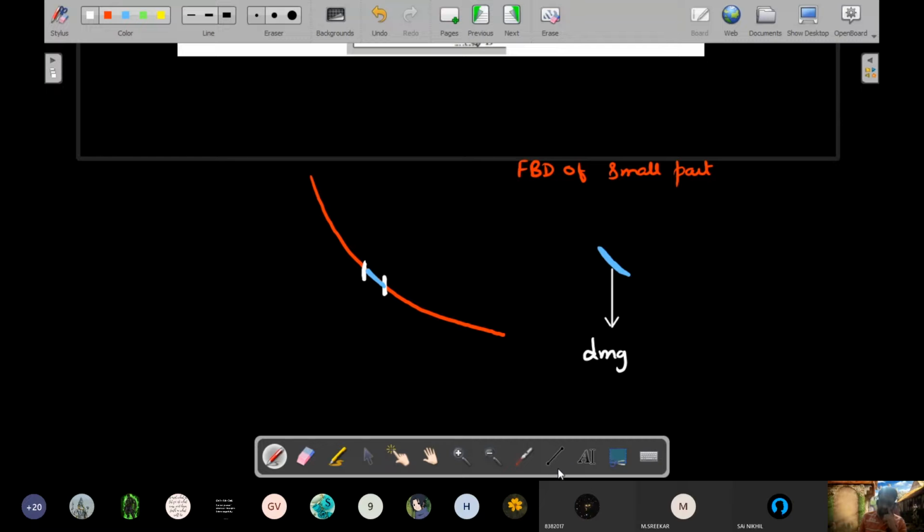It has its own weight, dmg, and there will be tension acting at the two ends. Remember, in any part of the FBD of a rope, tension is always drawn away from it in a tangential manner, whether it is in the context of a pulley or a block or the rope itself. You could see this part of the rope is pulled by another rope here and another rope here, so that would be tensions. So if I consider this direction its tension to be T,